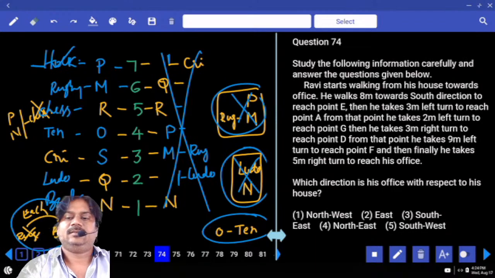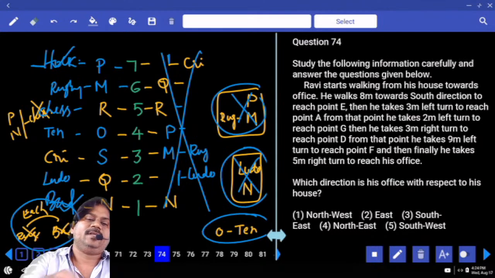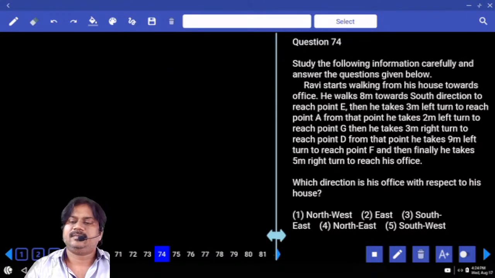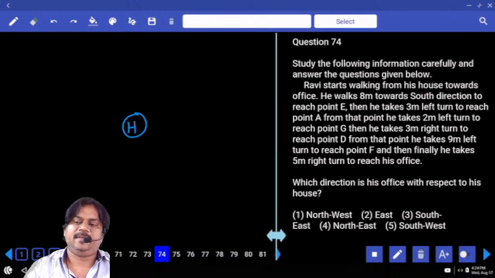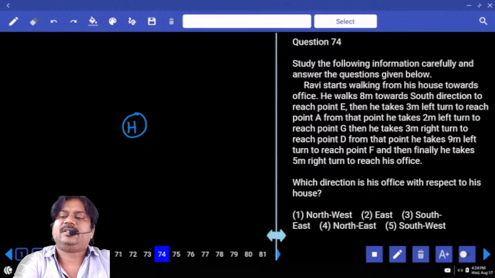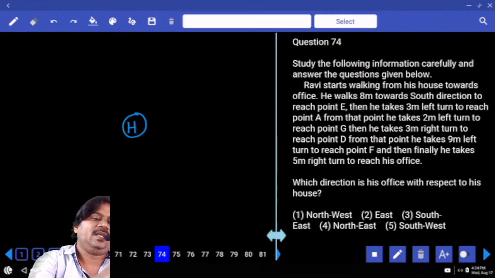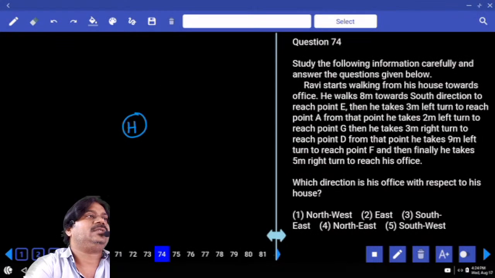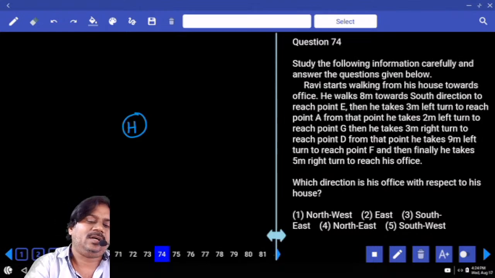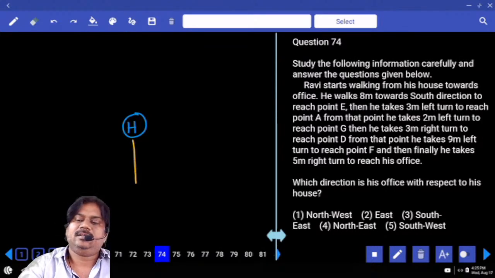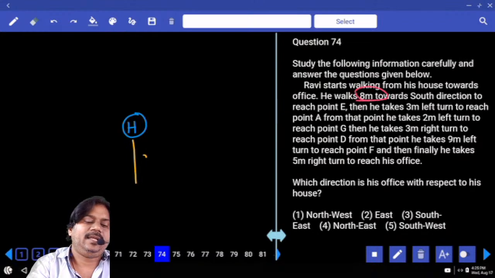Okay, right. Are you done? So next, Ravi starts walking from his house towards his office. Where does he start? Starting point is house, and moves towards office. He walks 8 meters towards south direction to reach point E. South direction indicates left, right, up, or down? Which direction indicates south? Down. He walks 8 meters and reaches point E.